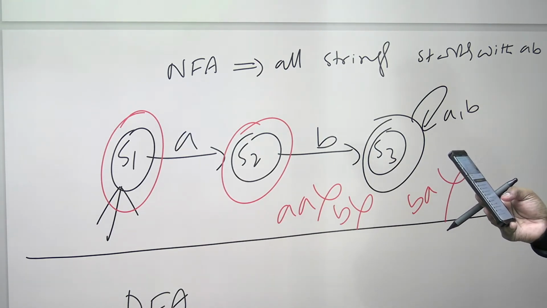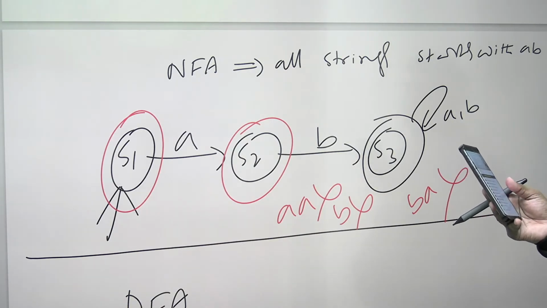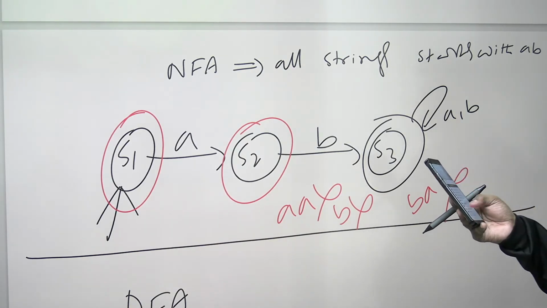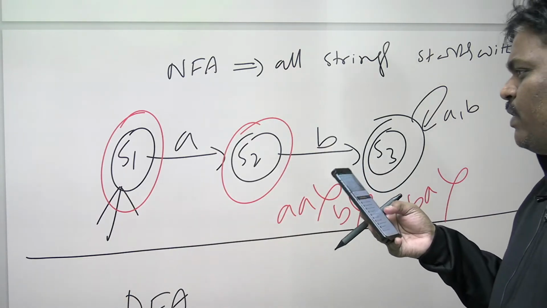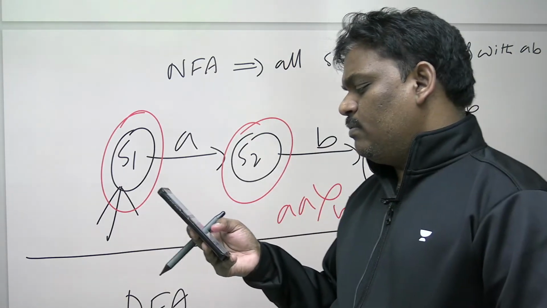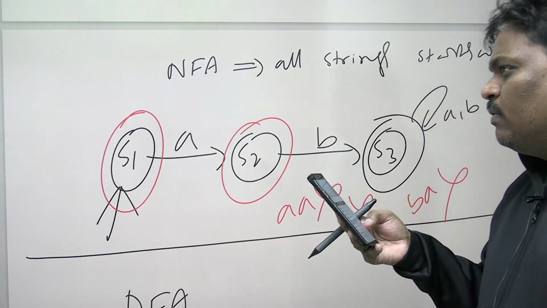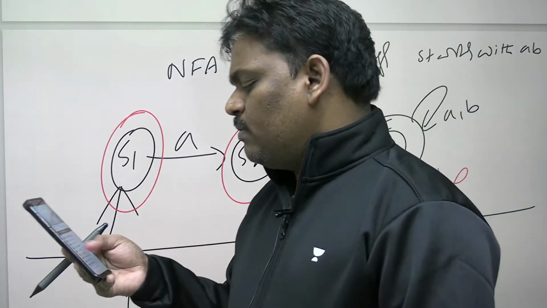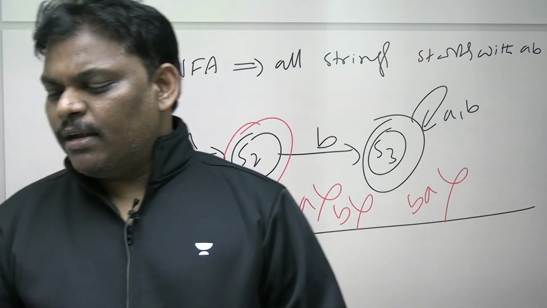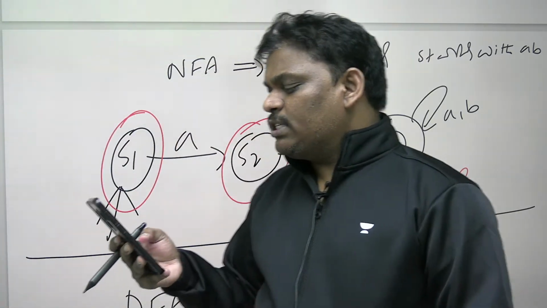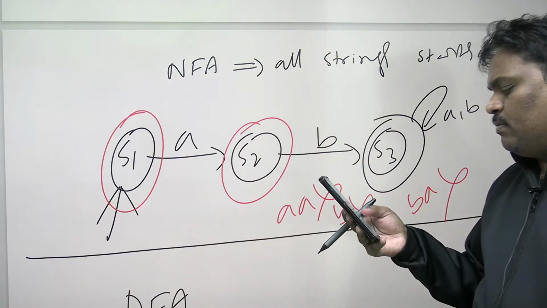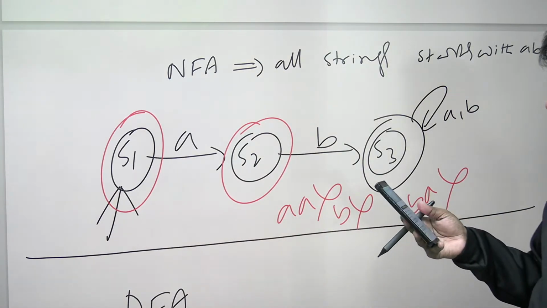He is the worst NFA. Suddenly Dhirendra came and he is saying, why is the first one not correct?